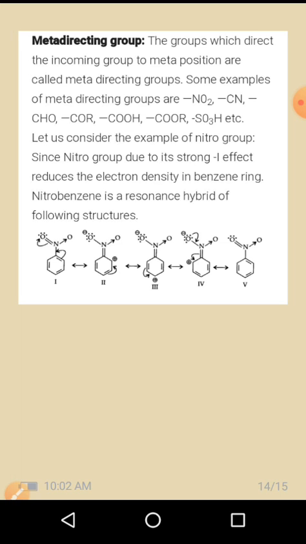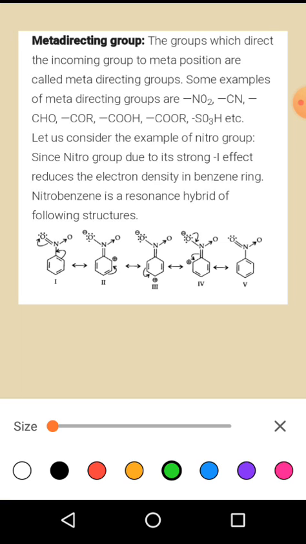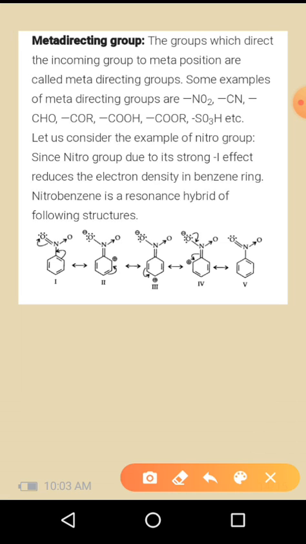Let us consider this NO2 group. Since the nitro group has a strong minus I effect, it reduces the electron density on a benzene ring. The nitrobenzene is a resonance hybrid of the following structures. So this one is a nitrobenzene molecule.